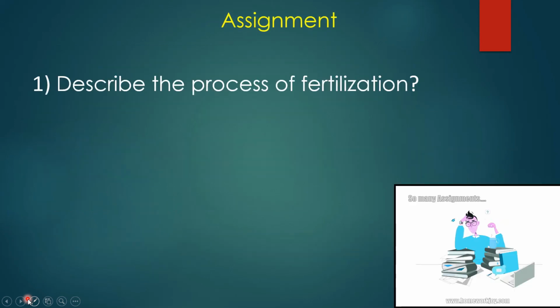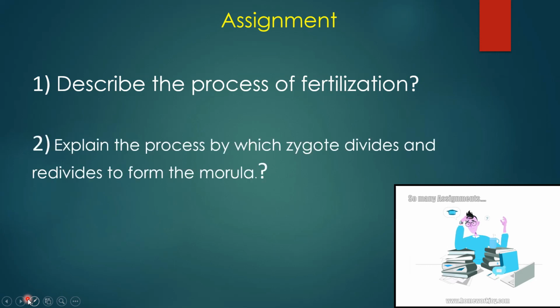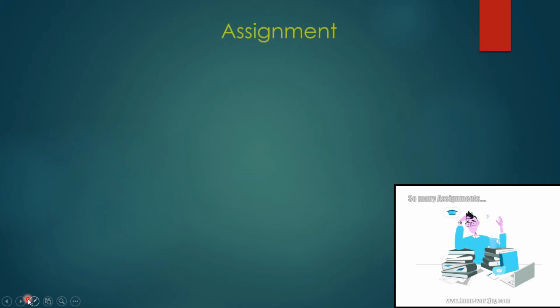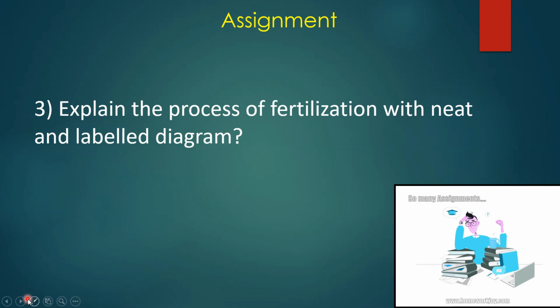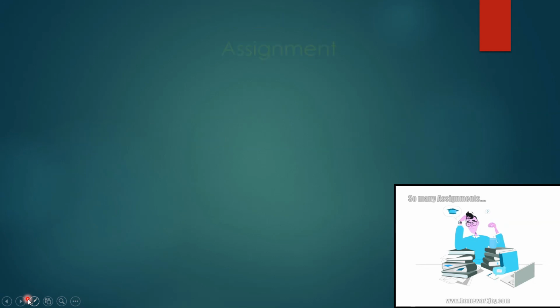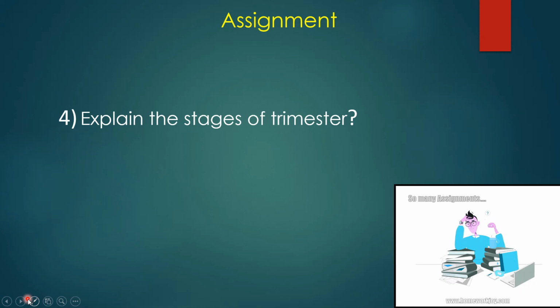Take down your assignment. Describe the process of fertilization. Second, explain the process by which zygote divides and redivides to form the morula. Next question, explain the process of fertilization with neat and labeled diagram. And last question, explain the stages of trimester, that is first trimester, second and third trimester.